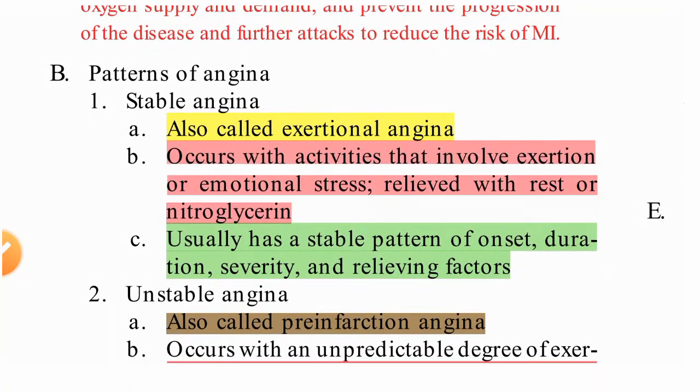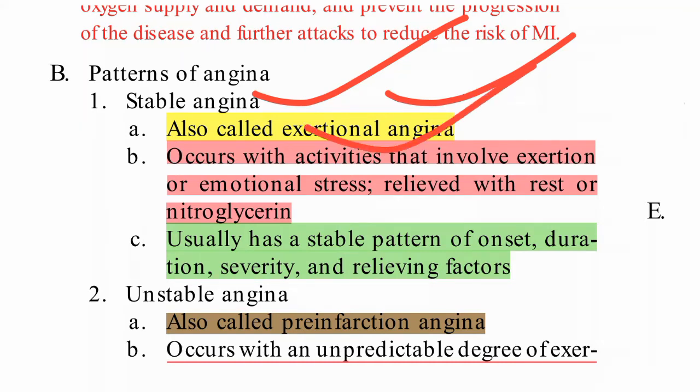Patterns of angina. What are the patterns or types of angina? First is stable angina. Stable means it will be stable. It is also called exertional angina. That means in a stable condition, at rest, it will not be there. It occurs with activity that involves exertion or emotional stress, and is relieved with rest and nitroglycerin.